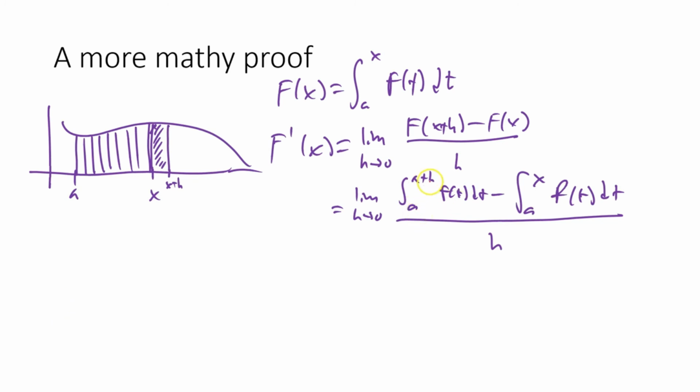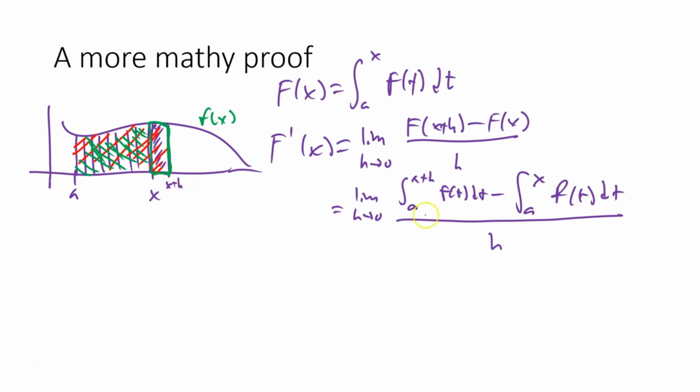So the integral from a to x plus h, that is everything all the way up to x plus h. Okay? And the integral from a to x, that is just the area up until x. So we stop right there. So if we take the red area and subtract the green area, what are we left with? Just this area right here. So it's the area underneath the curve of little f of x that is between x and x plus h.